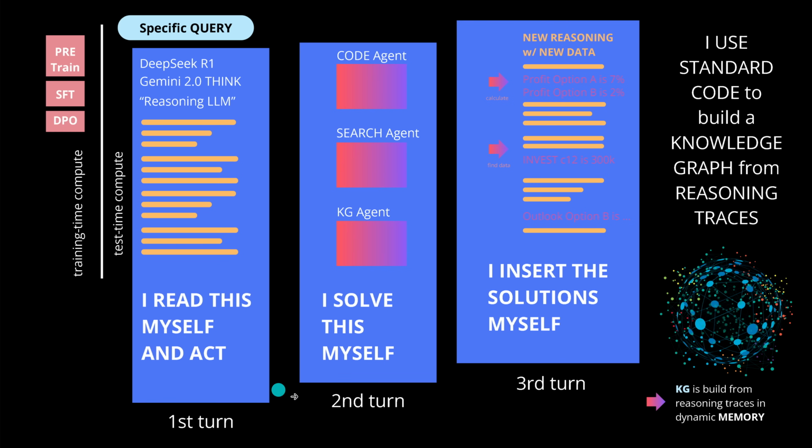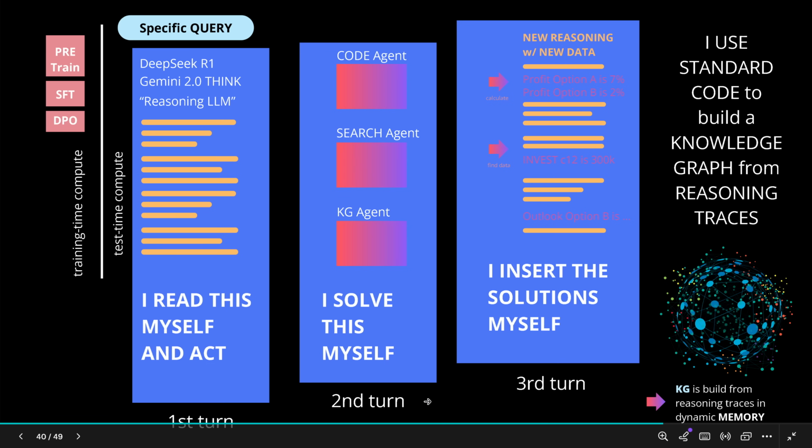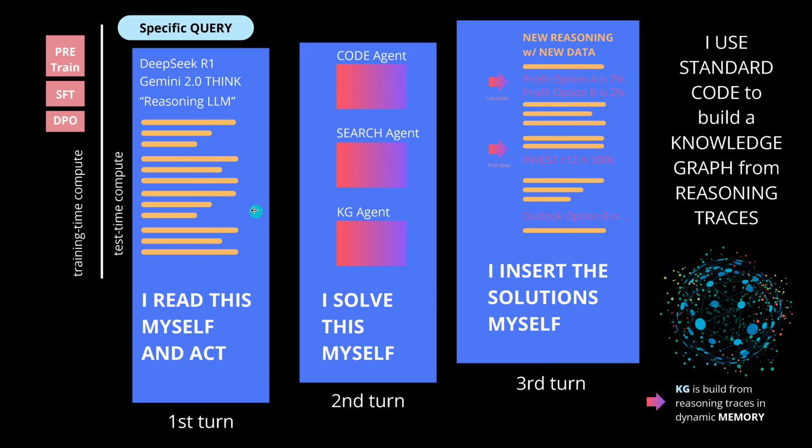And then in the second turn, if I have a multi-turn conversation with R1, I say, hey, I just found out that the parameter you were looking for is 7%, this is 2%, and the investment volume is 300K, whatever. So I just have here the second turn. I give here all the data to R1, and I see what R1 is doing in the next round of reasoning. And then whenever I think, okay, all the data are now there, we have now a solid reasoning path created here, or multiple reasoning paths if I run it multiple times with different parameters maybe. I just use a standard code, build a knowledge graph, and there it is.